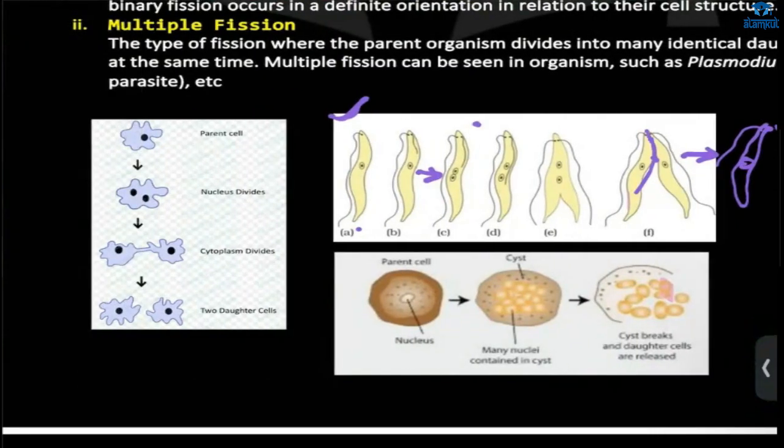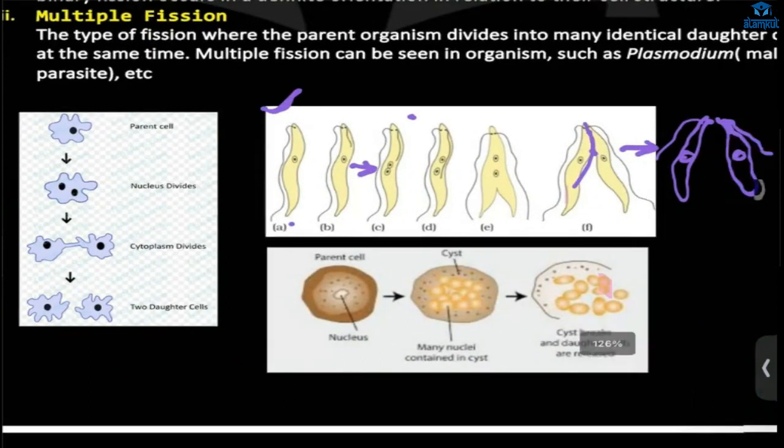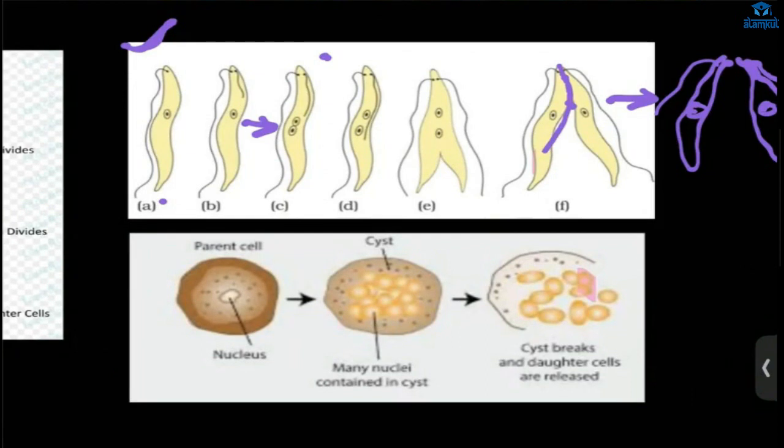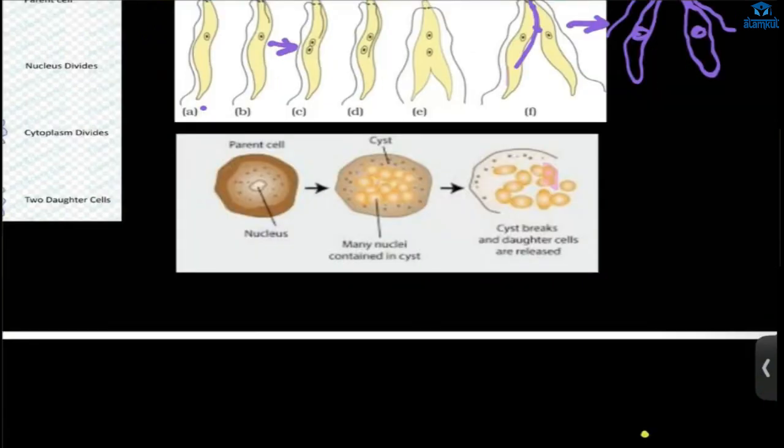And in this amoeba, anywhere you can see reproduction will happen. But in this case, the reproduction is happening in only a particular orientation. And this multiple fission we already learned.